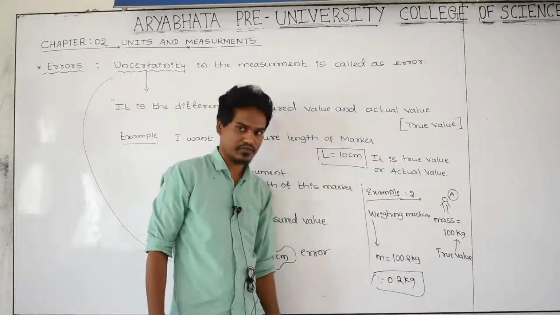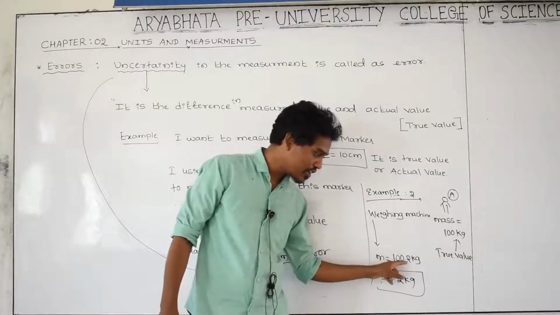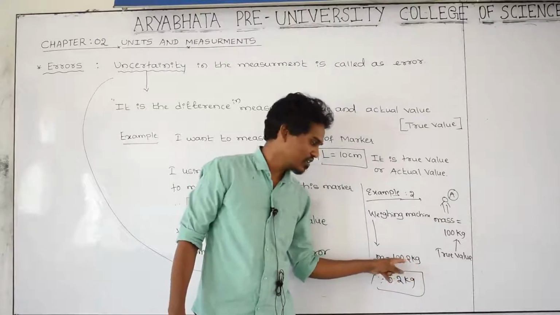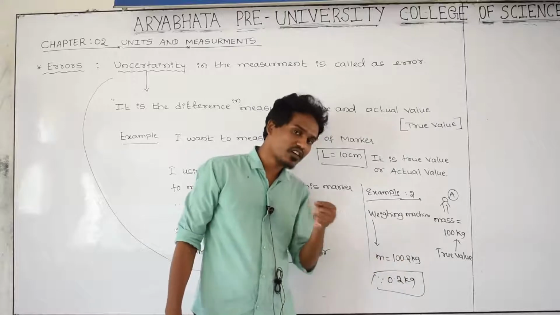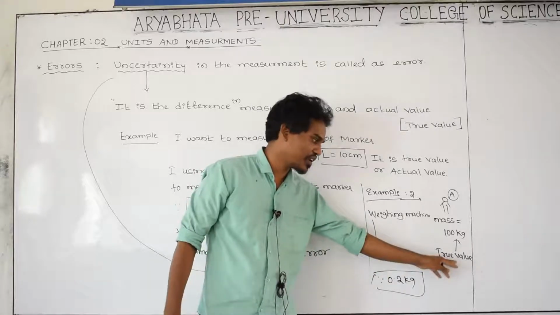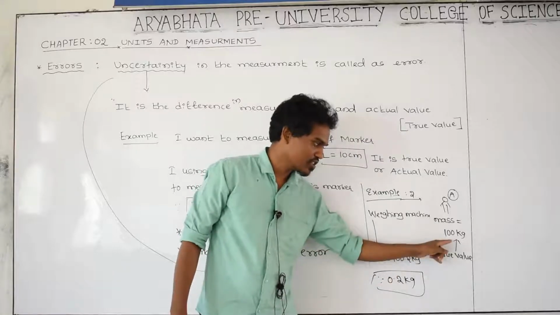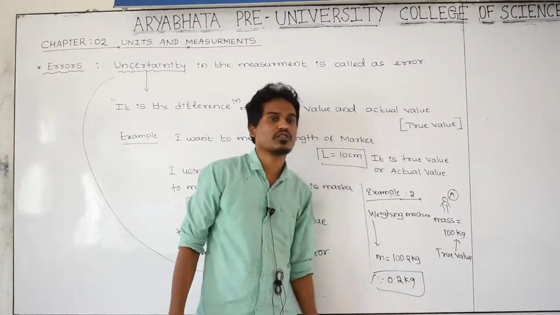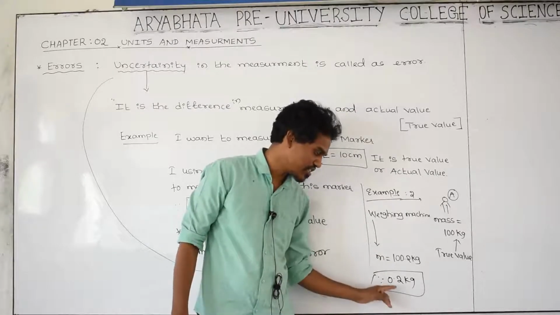0.2 kg. What did the machine measure? No, this is 0.102 kg. This value is not correct. It is somewhat extra compared to the real value, or the true value. Therefore this is the measured value, this is the true value. In between those two there is a bit of error, or uncertainty in the measurement.